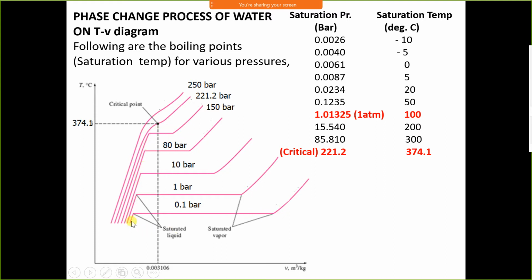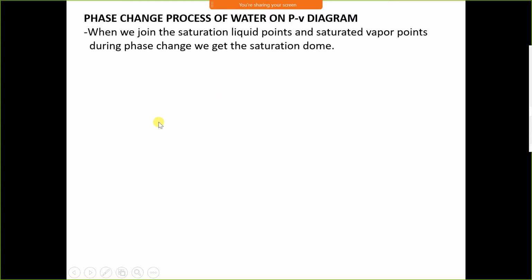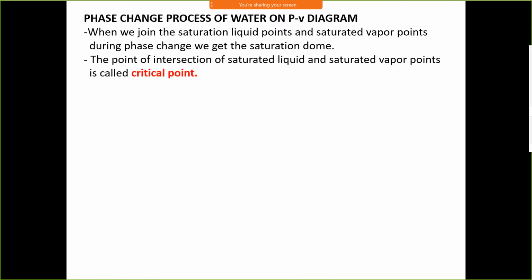When the liquid saturation line and vapor saturation line intersect, that point is the critical point.